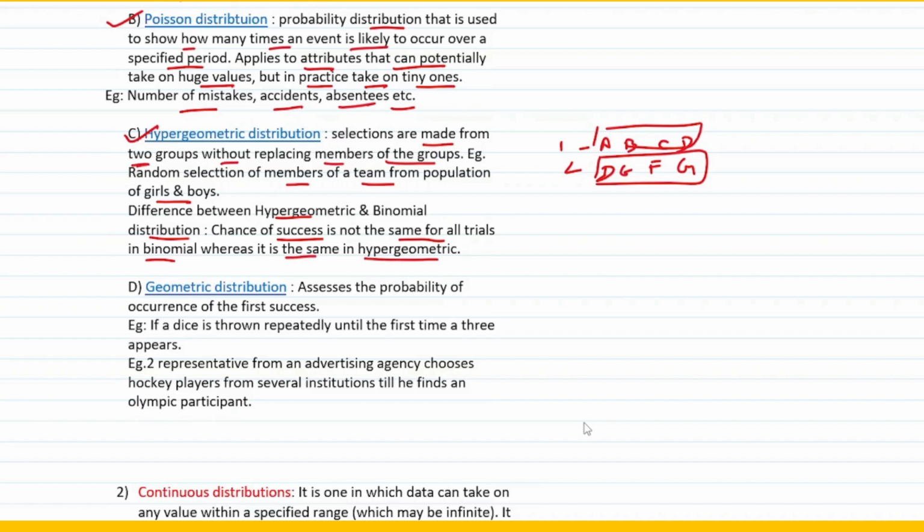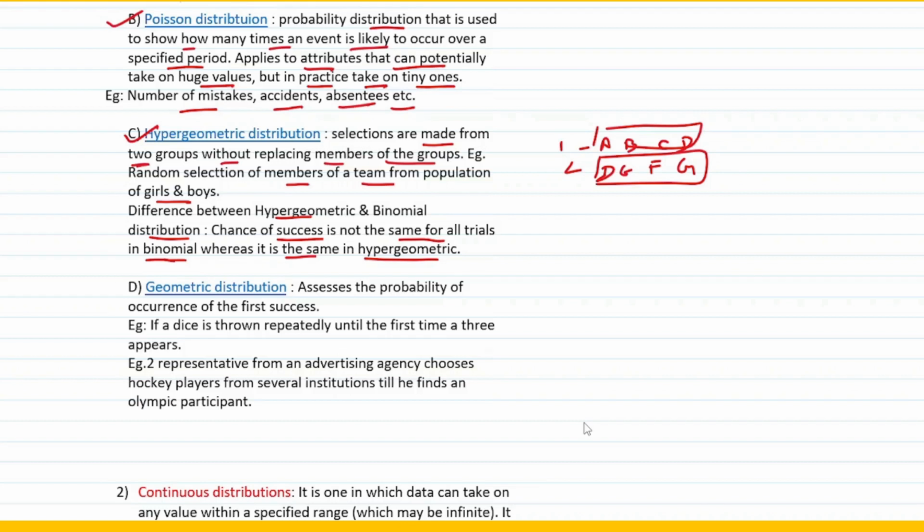So the core difference, please remember, it can be a question in your exam. The simple difference between hypergeometric and binomial is that the chance of success is not the same for all trials in binomial, whereas it is the same in hypergeometric, right? So that's the core difference between hypergeometric and the binomial.